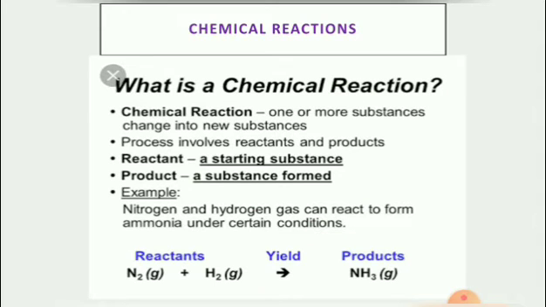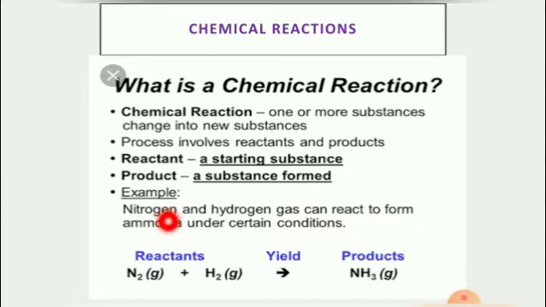Next, chemical reactions. What is a chemical reaction? A chemical reaction is nothing but one or more substances changing into a new substance. The process involves reactants and products. Reactant means a starting substance. Product means a substance formed.